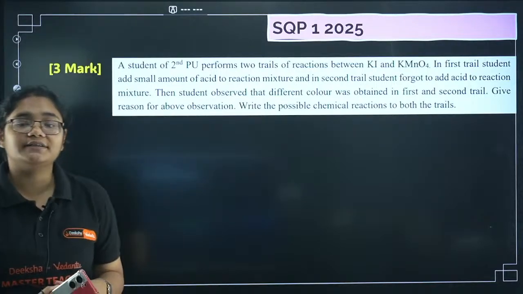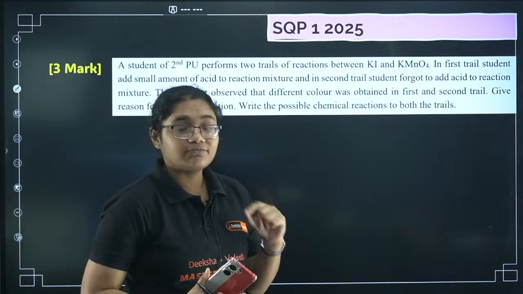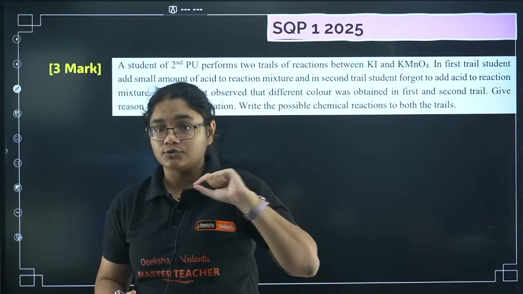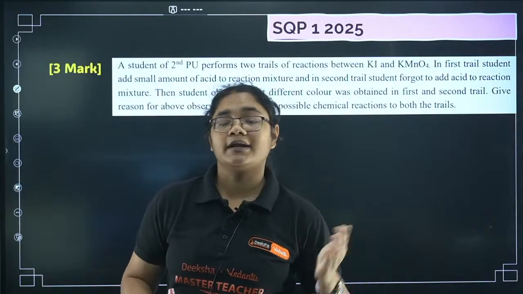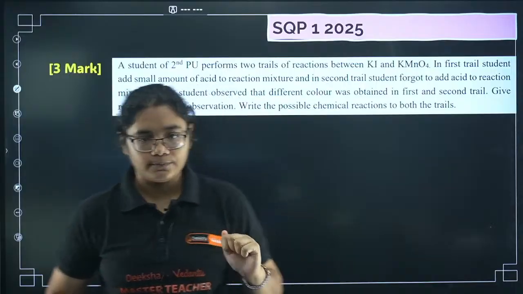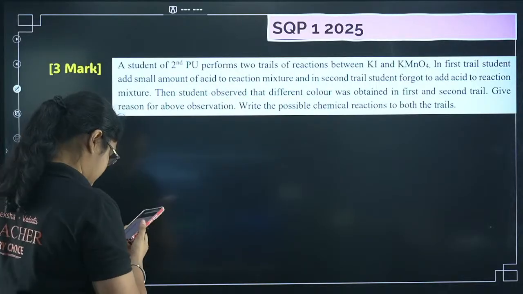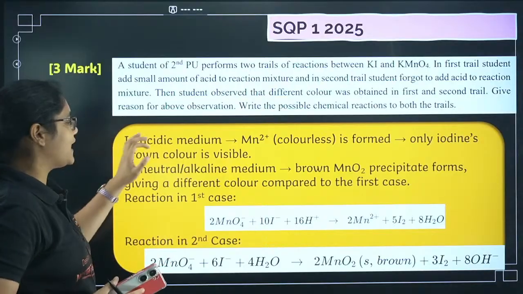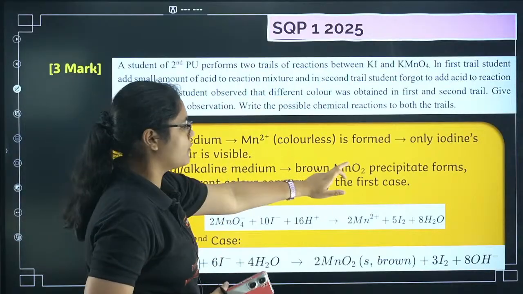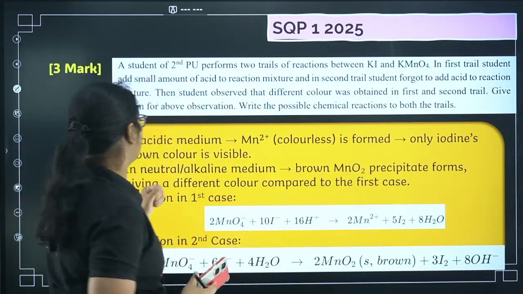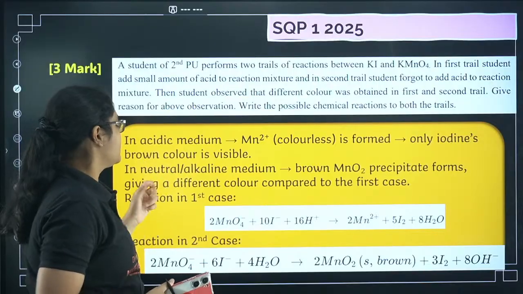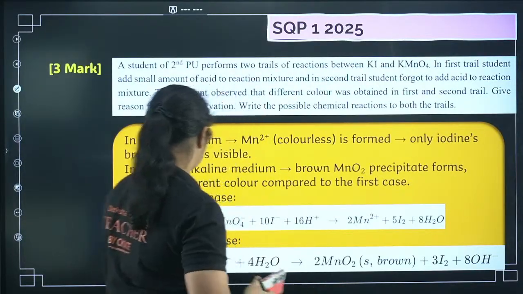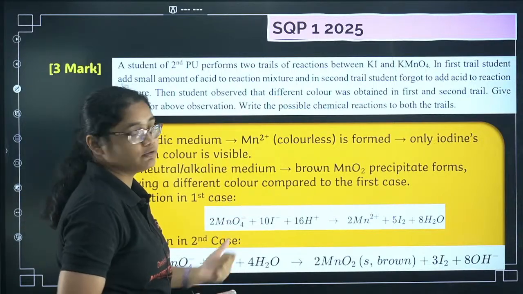So just now we have discussed KMnO4. If you are adding acid, it gets converted to Mn2+. But if there is no acidic medium, KMnO4 gets converted to MnO2. Okay, so that is the reason for the difference here. And let's see here. So in acidic medium, Mn2+ is formed, which is colorless, and only iodine color is visible. In neutral and alkaline medium, what happens? Brown color MnO2 precipitate is formed, giving a different color compared to the first case.